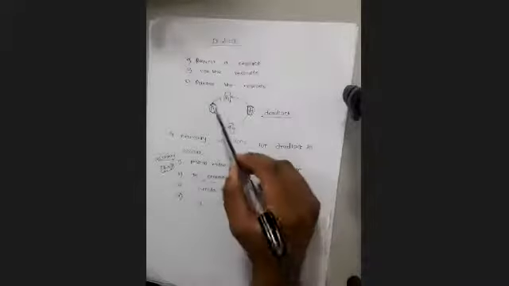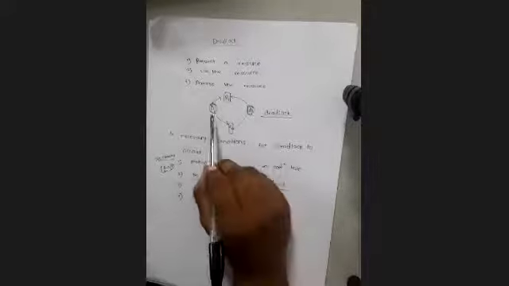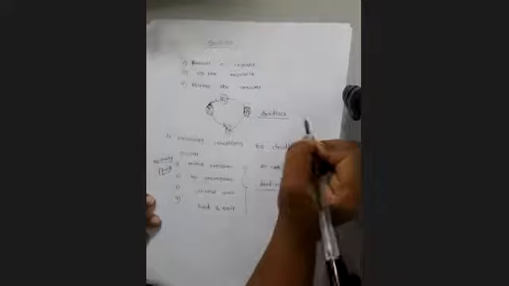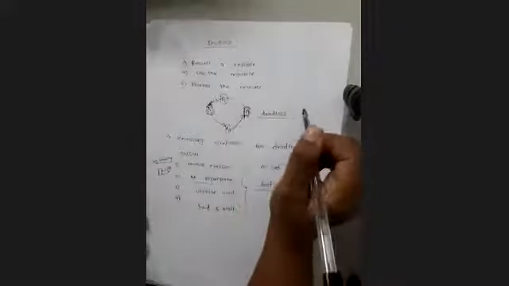Okay, now circular wait. What is circular wait? Now I'm starting with P1. Am I coming back to P1 again? Yes, there is a cycle. Why? Because I know R1 is allocated to P1, but P1 is requesting R2. But I cannot allocate this R2 to P1. Why? Because this R2 is allocated to P2.